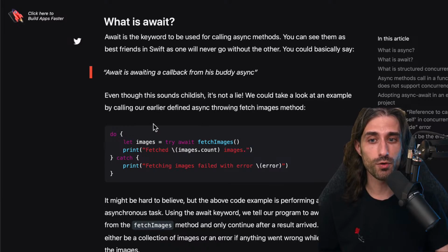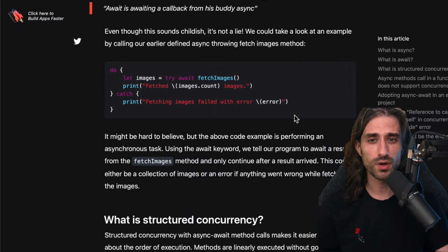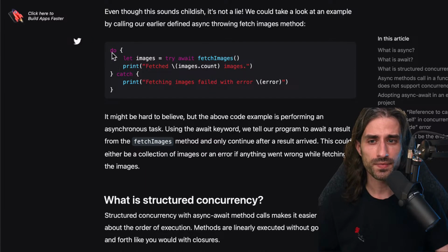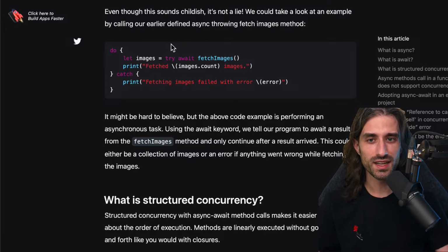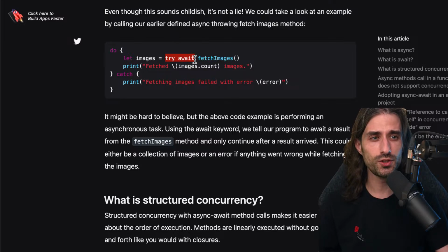We could take a look at an example by calling our earlier defined async throwing fetch image method. So this is what a call site would look like. Inside the do block, we call the async throwing method, so we have to use both the try and the await keyword. And if you ever look at how the Swift compiler is implemented, if I remember it correctly, these keywords don't really do anything. Their goal is just to make it very obvious when you read the code that this method call can throw, and this method call can create what Swift calls a suspend point.